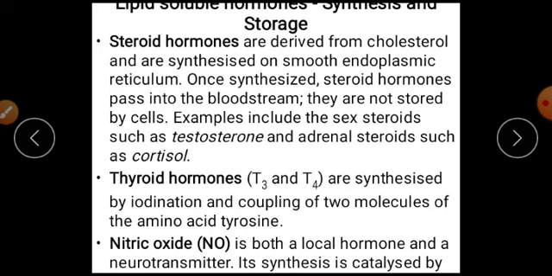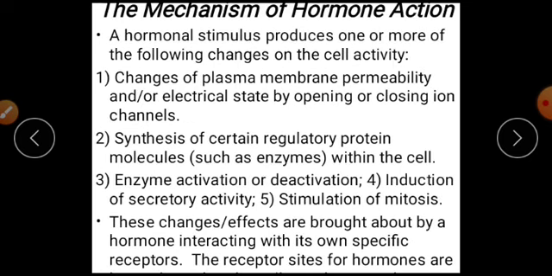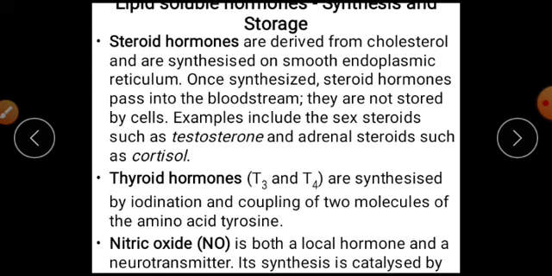Its synthesis is catalyzed by what? By chemical reactions. And nitric oxide is called a neurotransmitter because such substances are likely to occur in the process of coordination, transferring a message from a given part of the body to a specific part of the body.